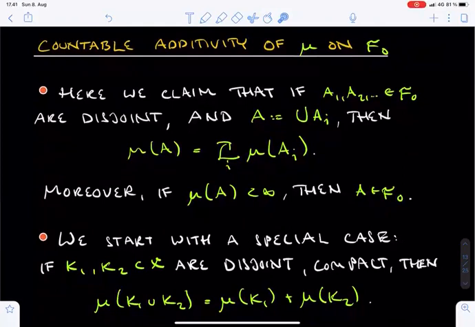We can't always guarantee that A would be an element of F0, since F0 only contains sets of finite measure. However, we can prove the best possible thing, namely that if the mu measure of A is finite, then it lies in F0.